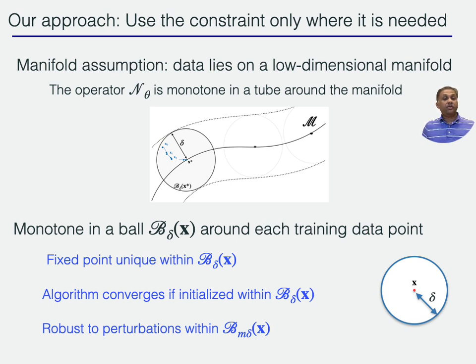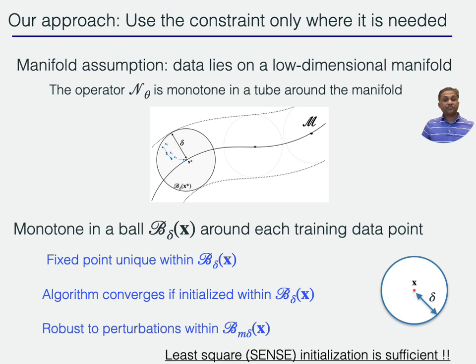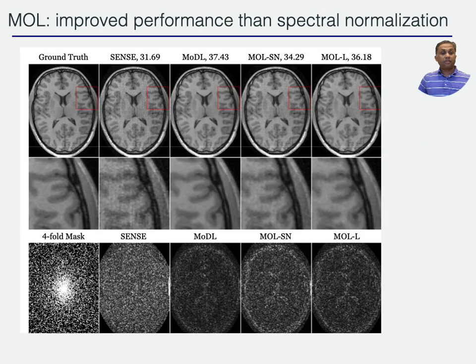For example, the fixed point will be unique within B delta of x, which is that ball. The algorithm converges if we are initializing the algorithm within B delta of x, and it's also robust to input perturbations within B delta of x. The key result here is that the algorithm converges in that ball, and for that we have to initialize it in that ball, and we find that a simple least squares initialization is sufficient for guaranteeing that. Now with this, we can improve the performance of the MOL algorithm. The last column here shows the improved performance over the MOL-SN algorithm.